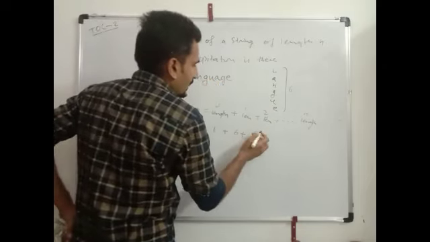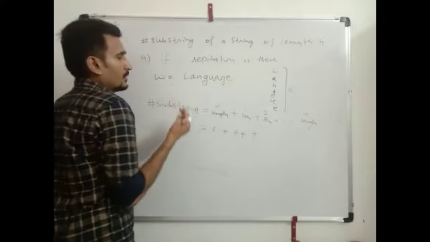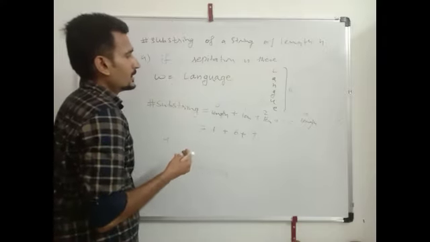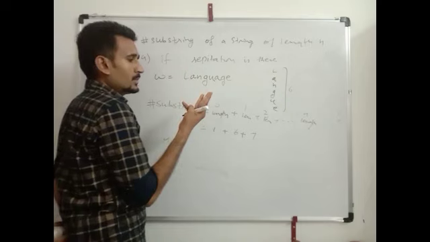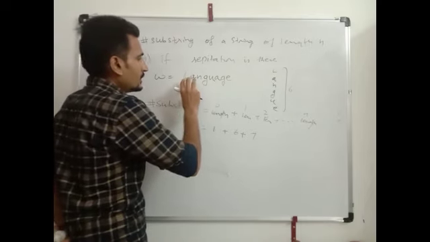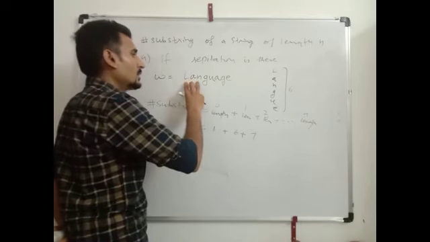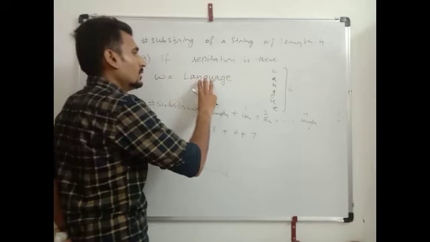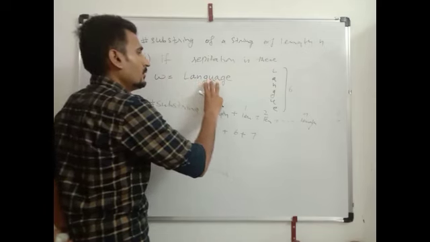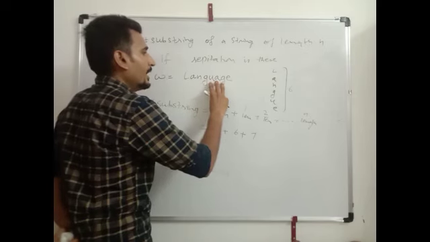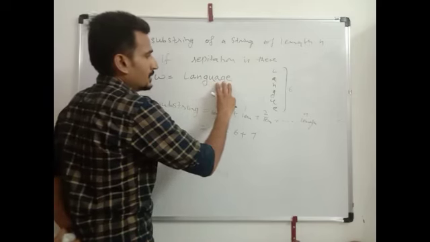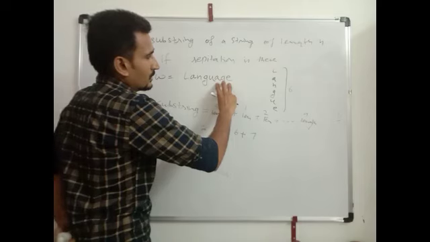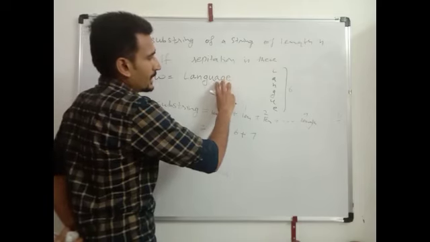Now for length 3. For counting length 3 strings, take 3 fingers and put on 3 symbols. Now count 1, 2, 3, 4, 5 and 6. Do not go outside the string.